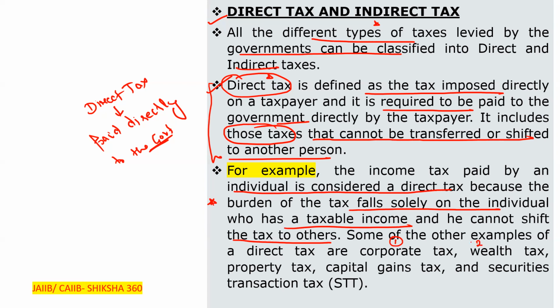tax. Second, the wealth tax. Third, the property tax. Fourth, the capital gain tax. Fifth, the securities transaction tax. All these things basically come under the direct tax.